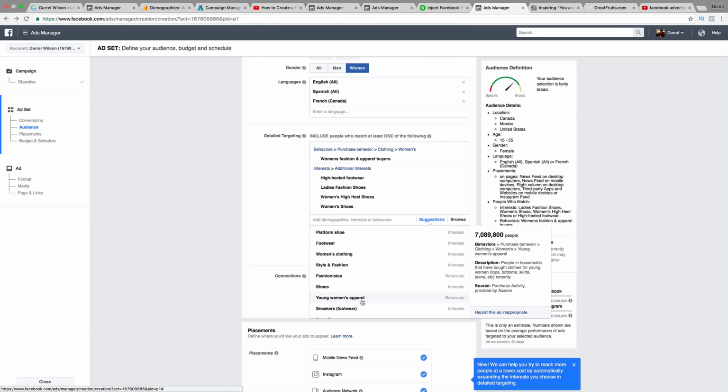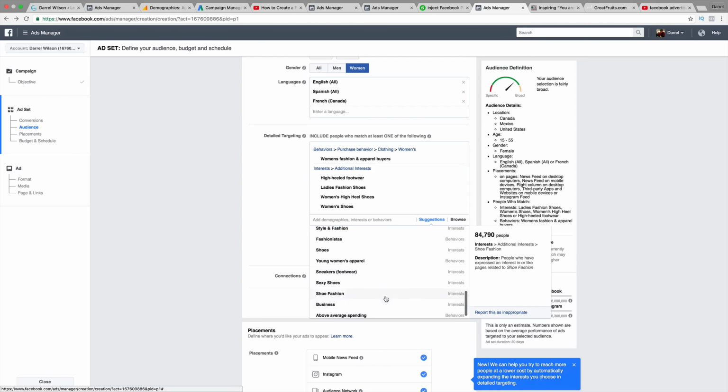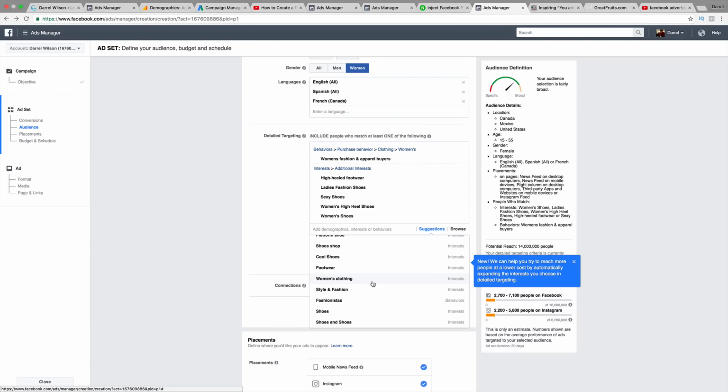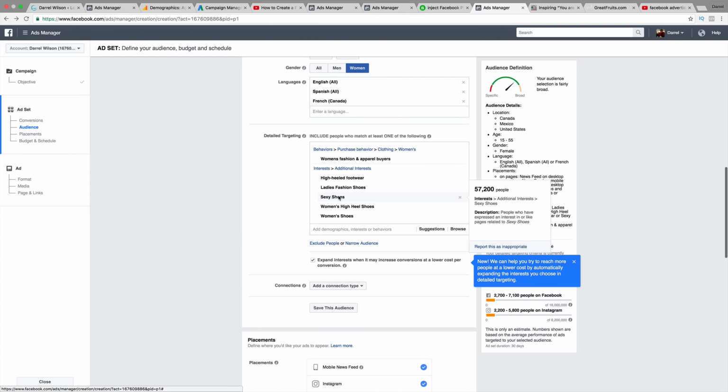We can do women's young apparel. No. So sexy shoes. That could be for men. I don't know. I think it's for women. I don't think guys would buy sexy shoes.